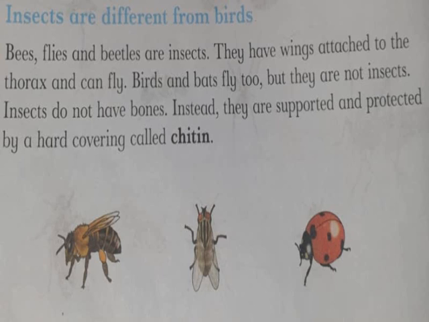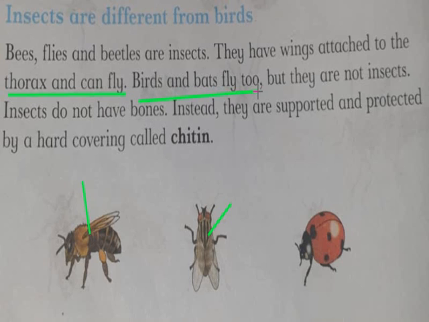We are studying unit number 3, insects, and we were studying the structure of insects, how the body parts of insects work, and now we are studying the difference between insects and birds. So bees, flies, beetles, all these are insects and they can fly also. They have wings, and their wings are attached to the thorax. See here, the wings are attached to the thorax. This area, thorax, this is also thorax. So the wings are attached to the thorax and they can fly too.